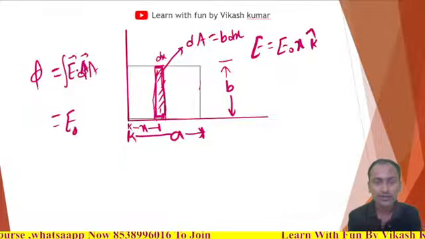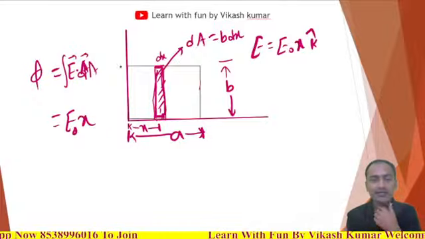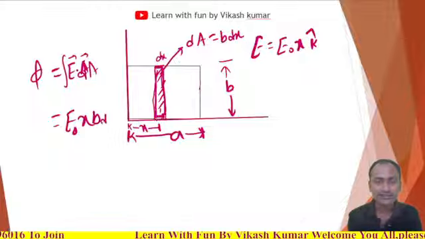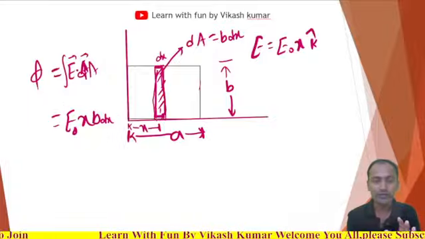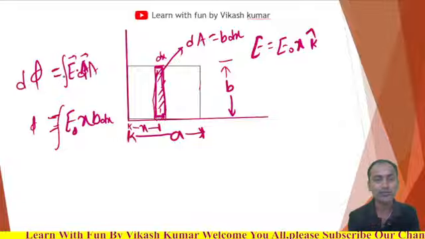E naught x is the electric field at x distance, the area is b dx, and the angle is 0. So I now need to write this and integrate it to get the total flux. This is a small flux.